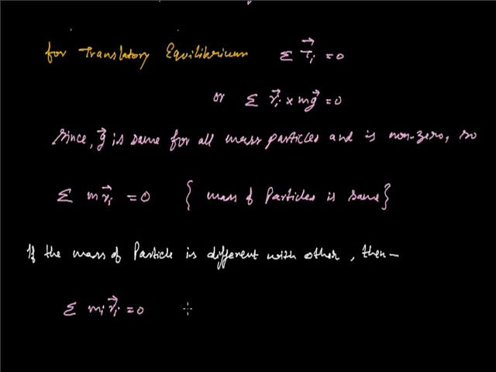In that case the center of gravity and the center of mass of the body will not coincide at the same point. But if the g acting on each mass particle of that body is the same, in that case the center of mass of the body and the center of gravity of the body will coincide at the same point.